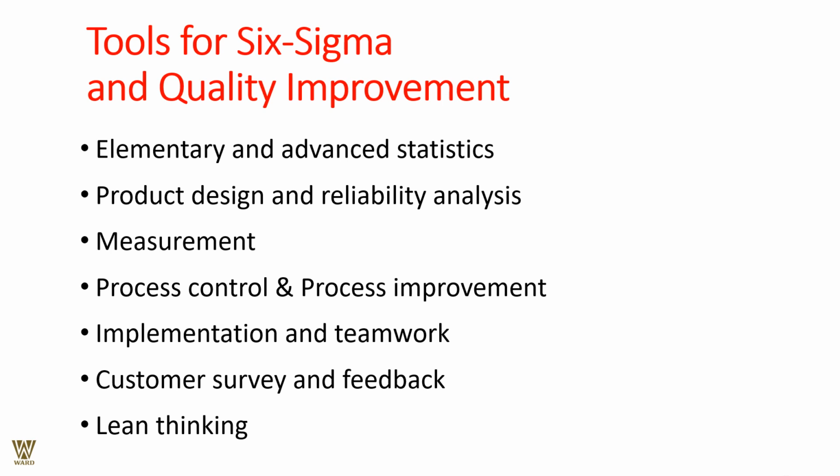Tools for Six Sigma, or perhaps for quality improvement, are elementary and advanced statistics, because that gives you a good quantum of insight as to what you are doing right and what can be improved upon. The product design, the reliability analysis, the measurement, the process control, the process improvement, implementation and teamwork, customer service and feedback, if I may say so, and the lean thinking possibility. These are things that need to be attained time and again wherever possible. You need to understand this. Yes, these are the tools that have to be made pertinent.